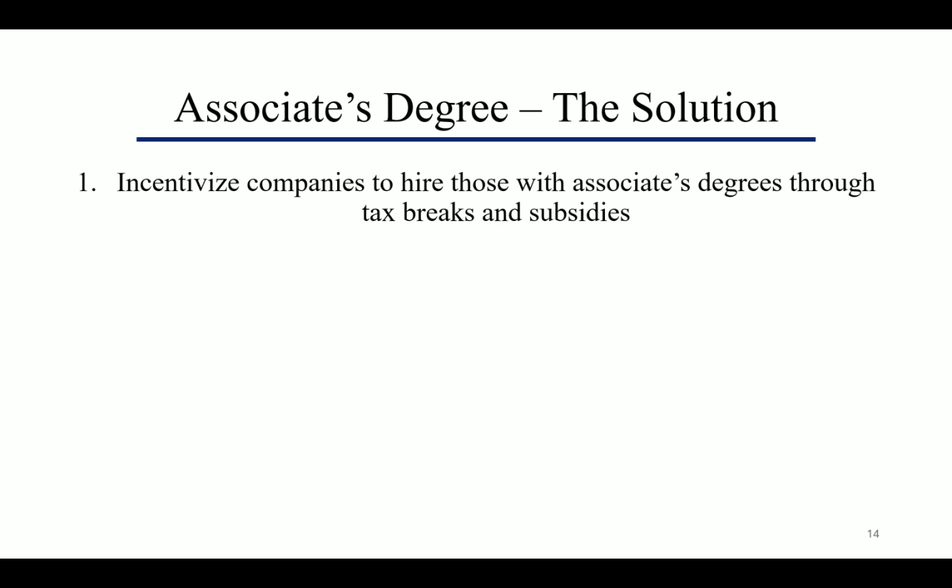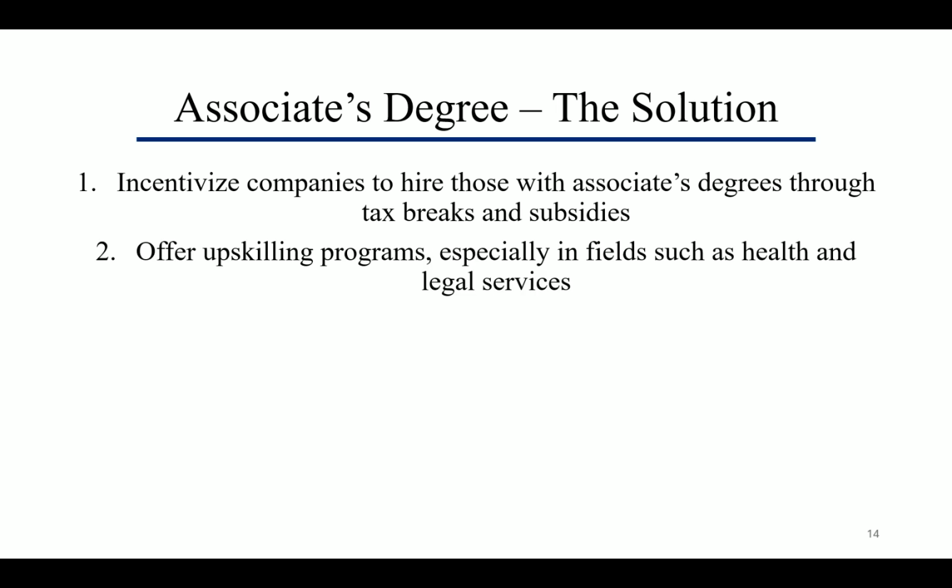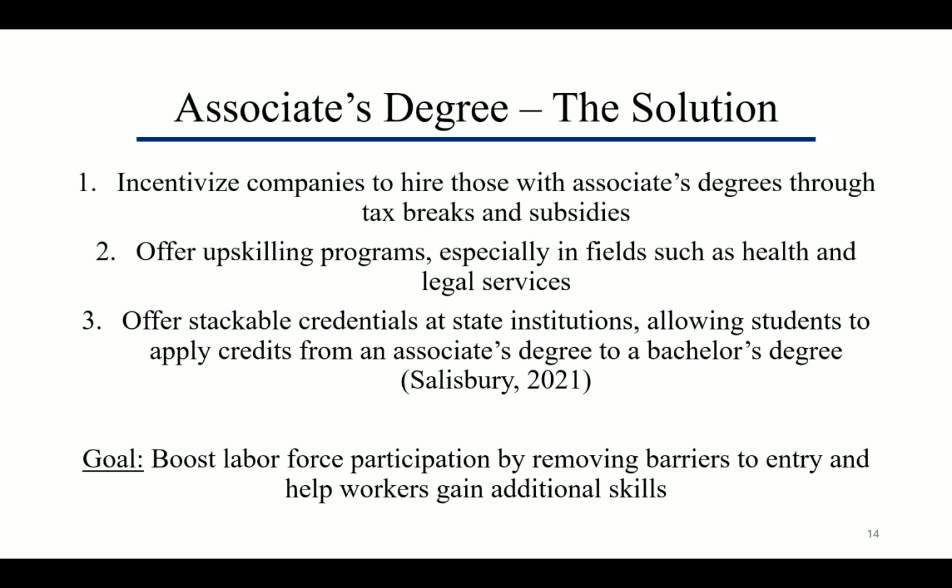The first solution is to incentivize companies to start accepting associate's degrees by offering tax breaks and subsidies. Second, similar to the underrepresented population solution, the government could offer upskilling programs, hopefully giving those with an associate's degree an edge in the application process. Lastly, institutions could allow students to stack their credits, promoting an easier path for students to obtain their bachelor's after an associate's.